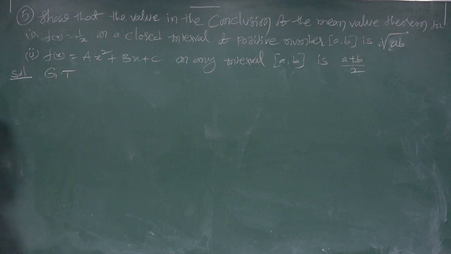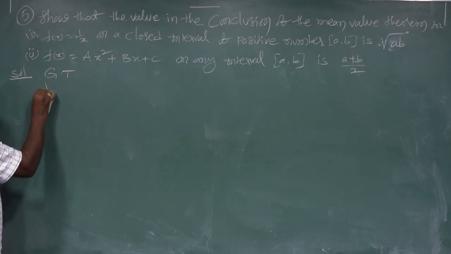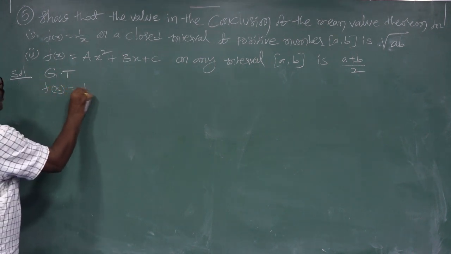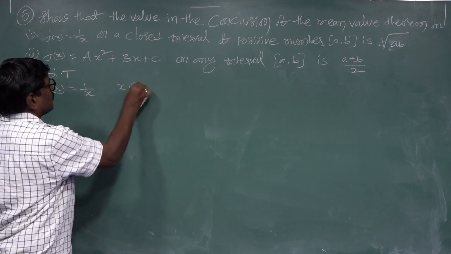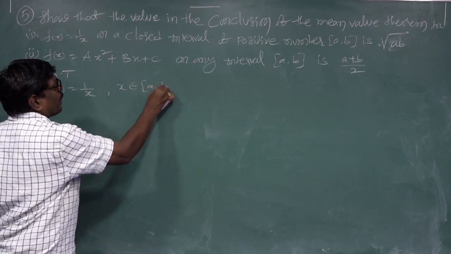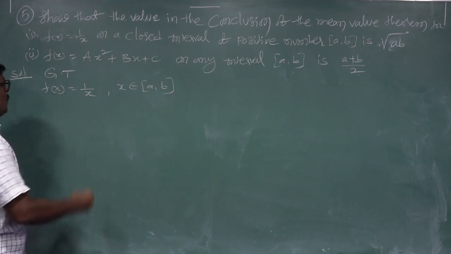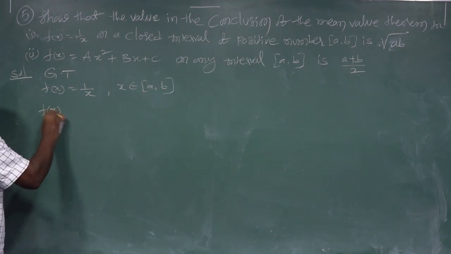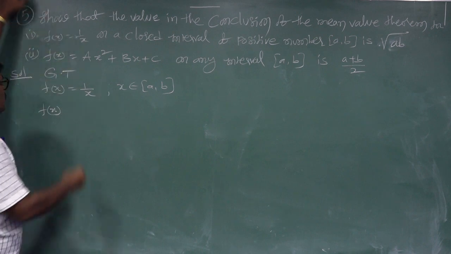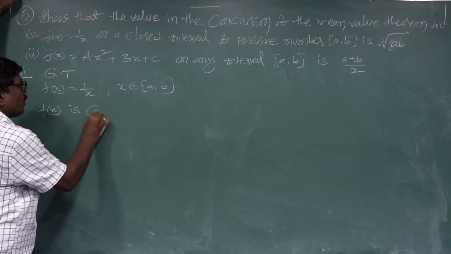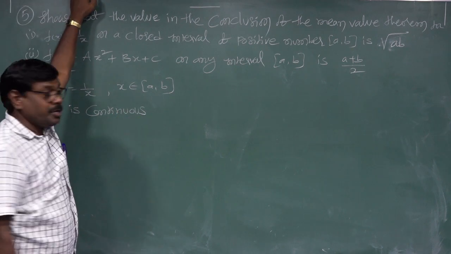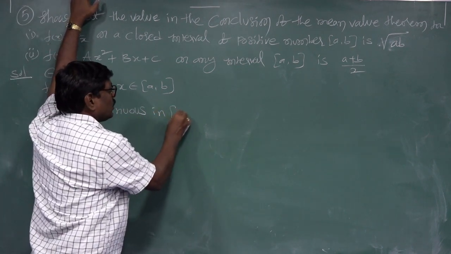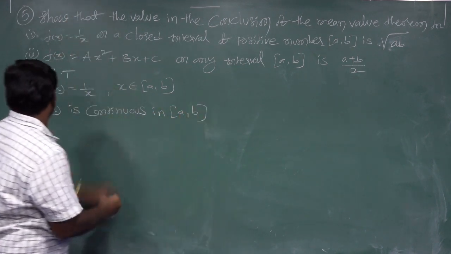Given that f of x equal to 1 by x on the closed interval a comma b. Now the conditions of the mean value theorem: first, f of x is continuous in the closed interval a comma b.